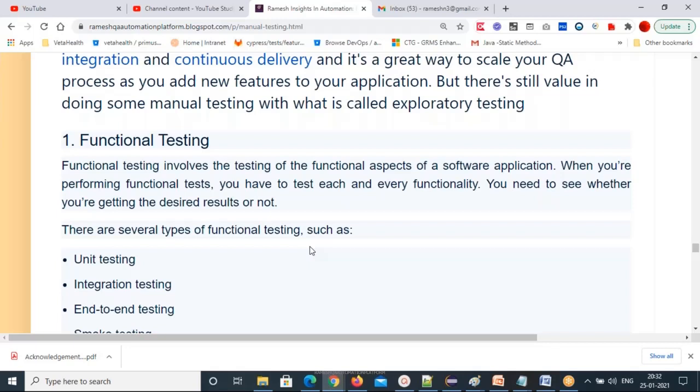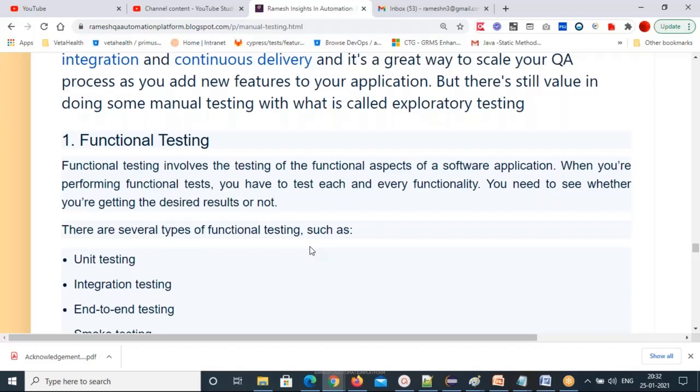Is the customer happy with the application while using it? Is it solving his problem or not? That's what functional testing means. Basically, functional aspects: all the functionality is working or not, correctly working or not.